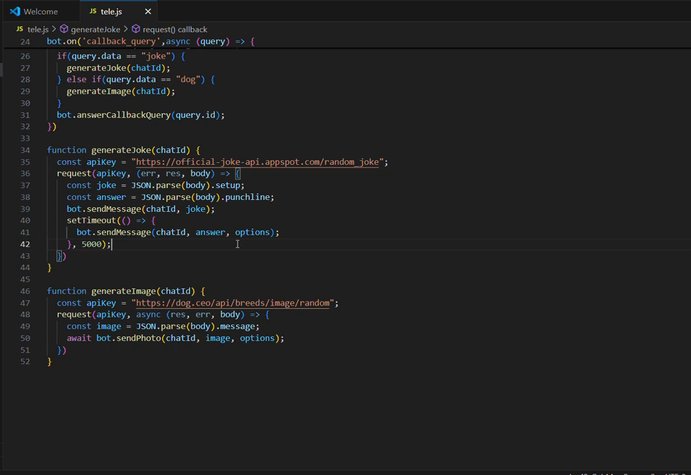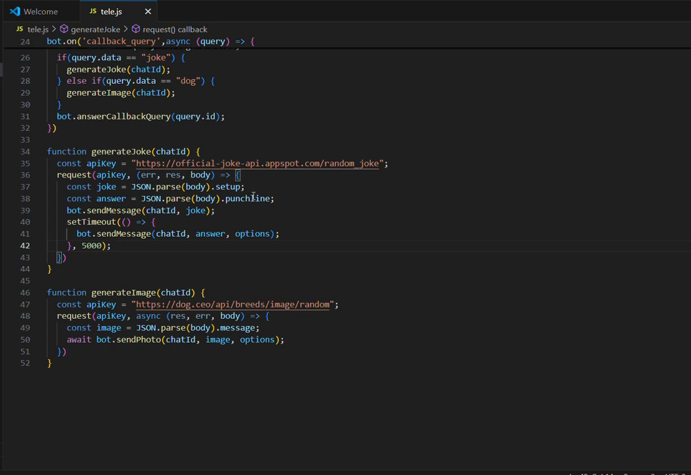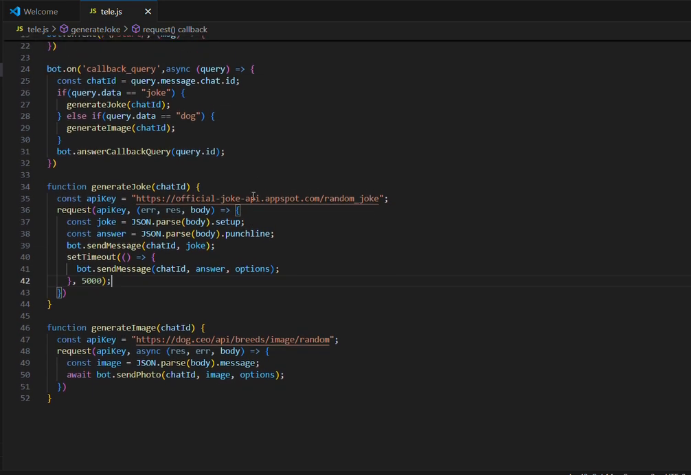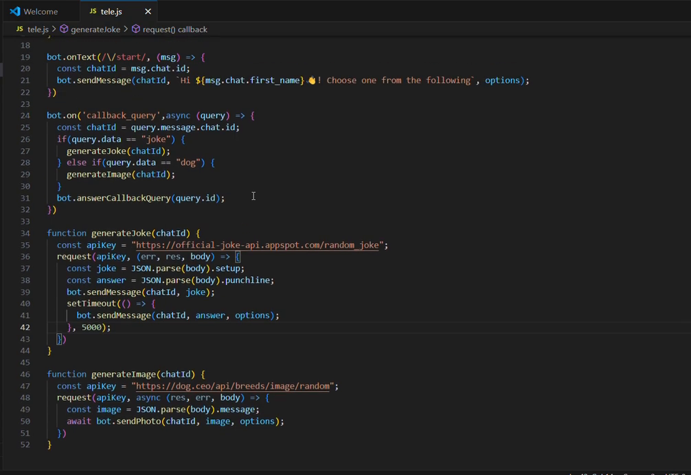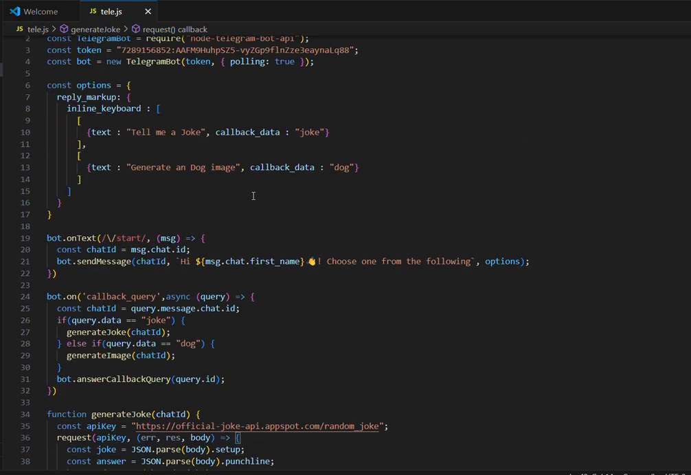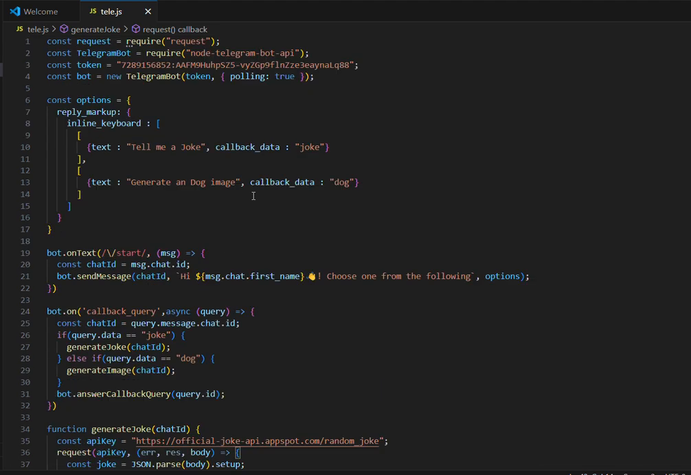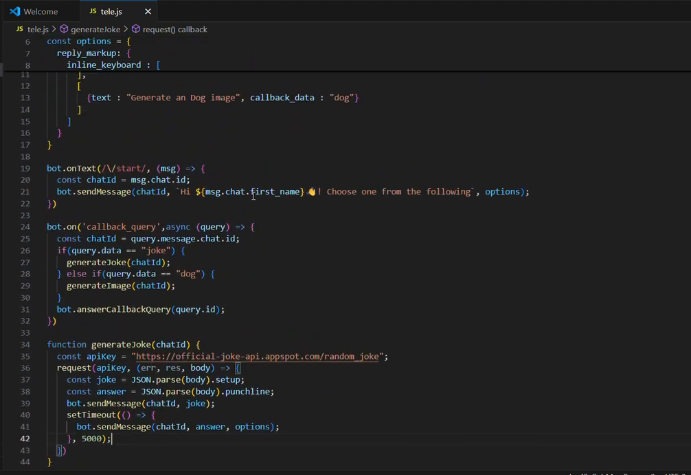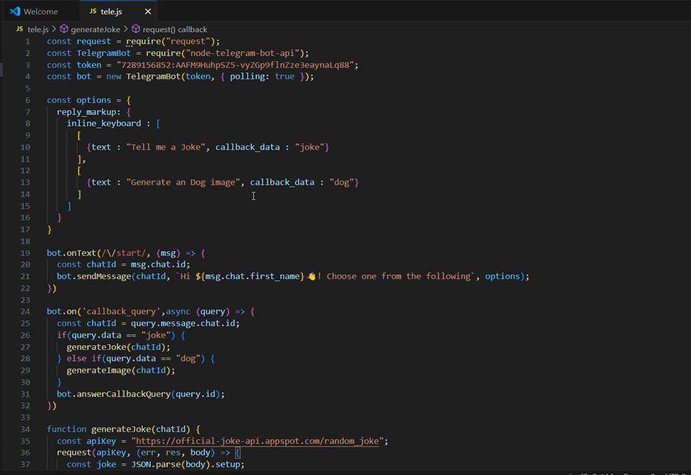Summary of the flow. Start interaction. User sends slash start. Display options. Bot shows inline buttons. User clicks button. Joke fetches a random joke and sends it in two steps. Dog fetches and sends a random image.